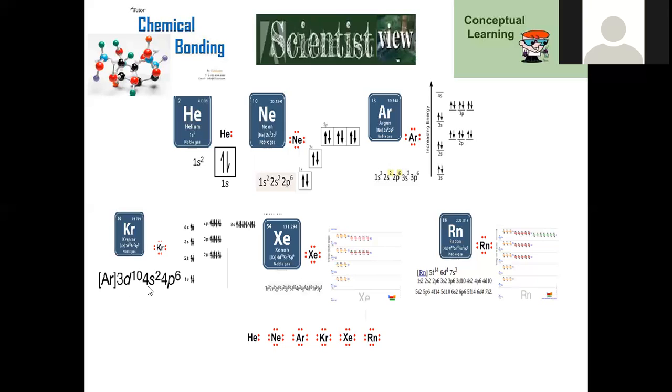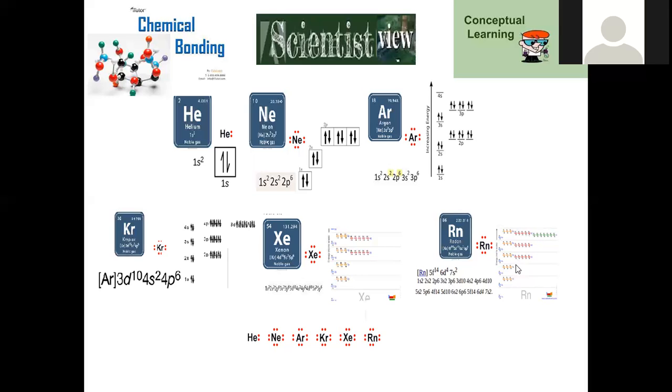Move on to krypton. Krypton with the 4s2 4p6 outermost valency shell configuration. These 8 electrons are represented with 8 dots again. Xenon, what is the valency shell? 5s2 5p6 is its valency shell configuration, and a total of 8 electrons are represented here too. Radon, what is the valency? It will be 6s2 6p6. So radon is also having the same number of electrons, assigned with 8 electrons in its valency shell, which are represented in the same manner.